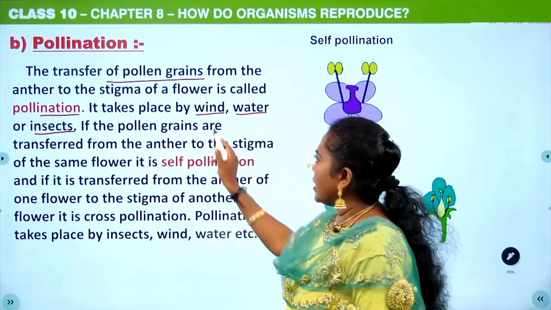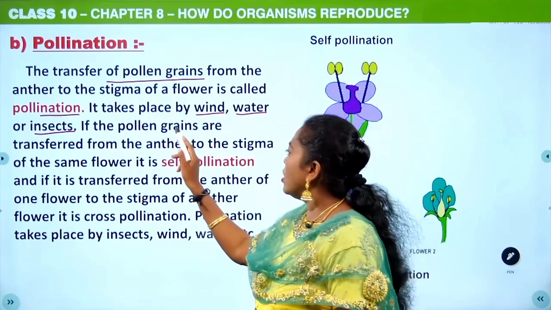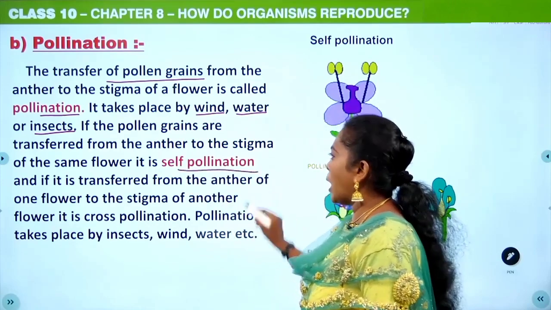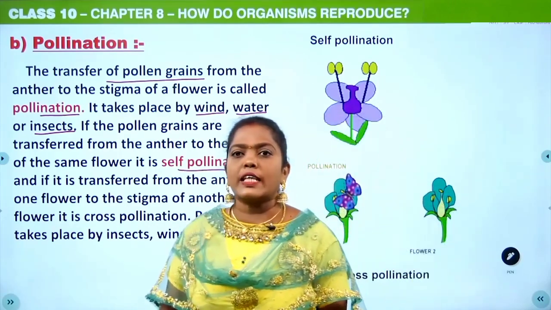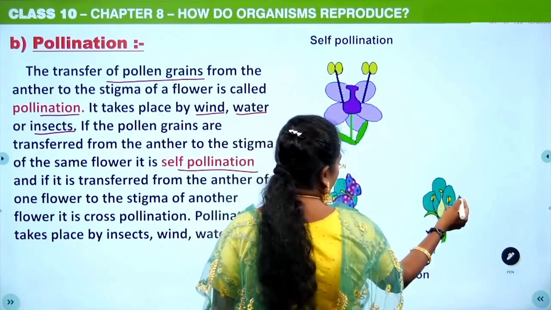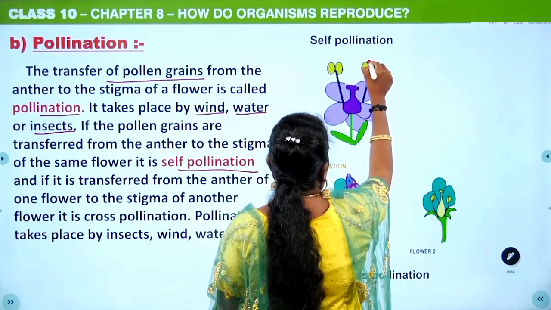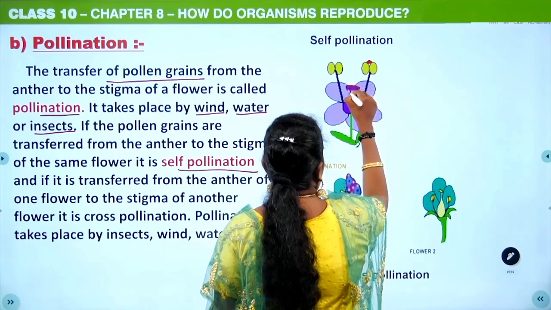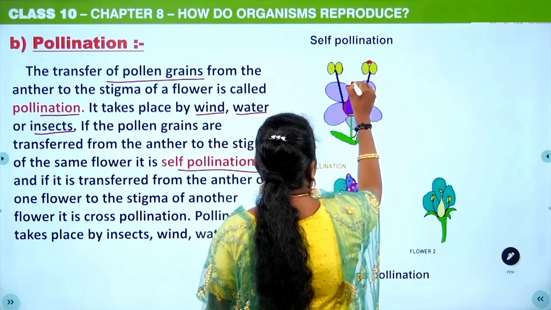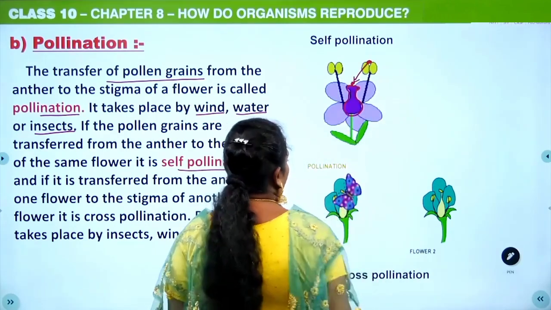Okay, so pollination is transfer of pollen grains, and I have discussed various types of pollination also. If the pollen grains are transferred from the anther to the stigma of the same plant, then you will call it self-pollination. Say for example, this is the same flower. Here you can see the anther of the same flower, and this is the stigma, style and ovary of the flower. From here the pollen will just stick to this place. So from here to here, within the same flower, that is known as self-pollination.